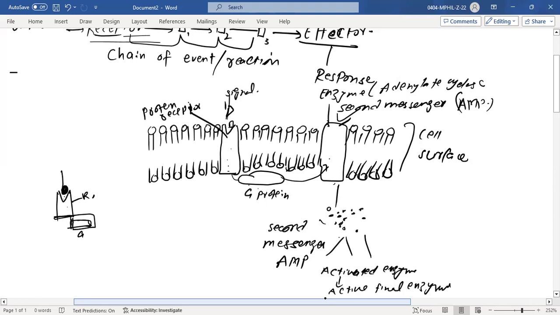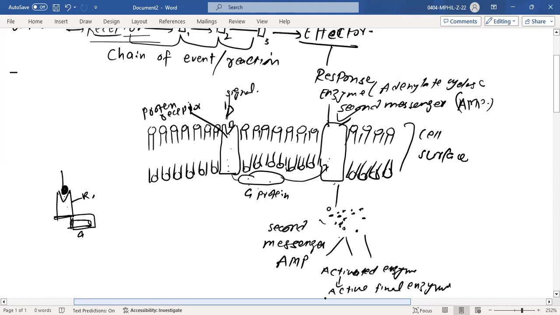So beta, this signal attached with this has activated G protein. G protein activated this enzyme. This enzyme activated the second enzyme, and that is the final enzyme. Or it may be two to three steps which are involved. Are you getting this point? Yes, sir.